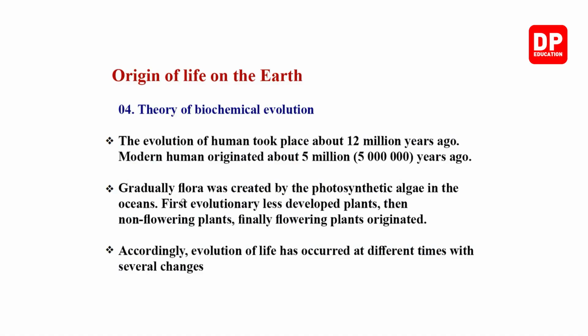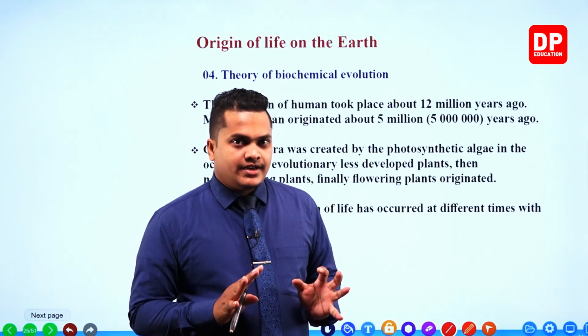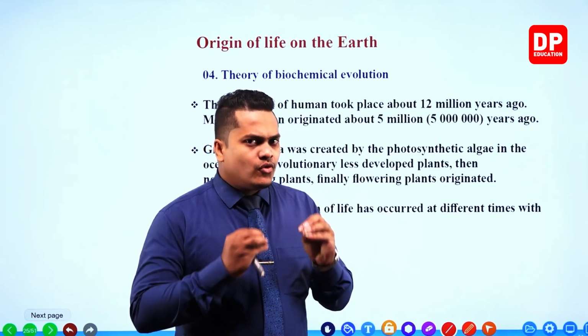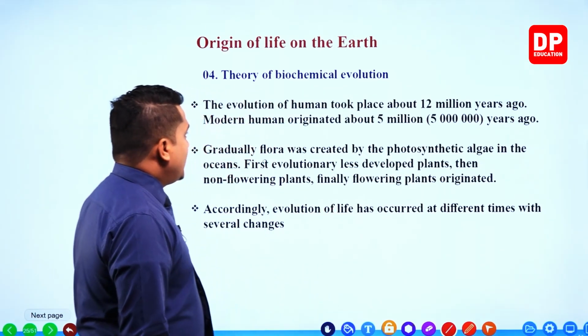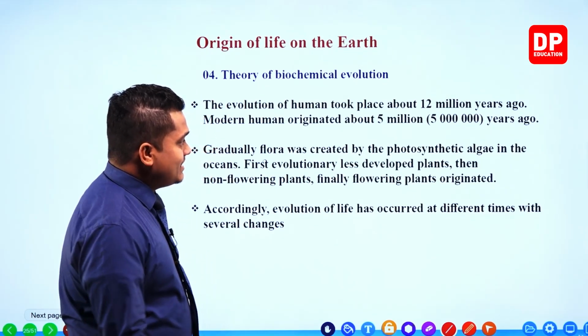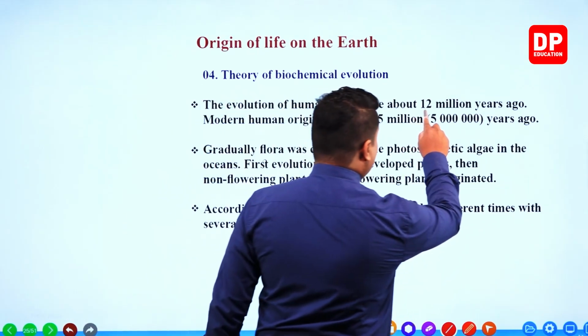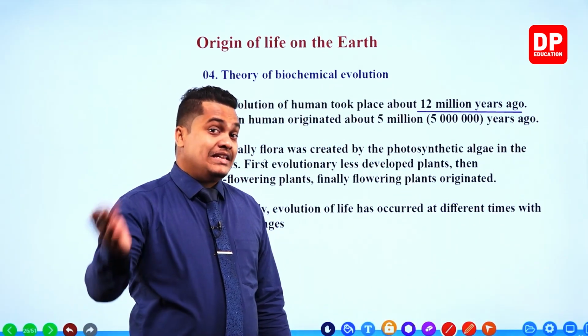So, the evolution of human. Now this is how the organisms were created, up to mammals. Now we are focusing on the evolution of human. The evolution of human took place about 12 million years ago.